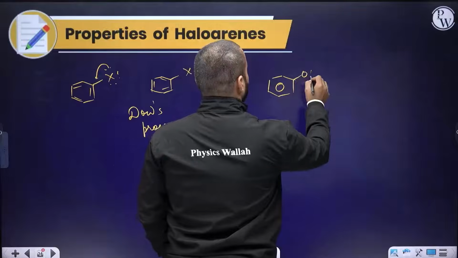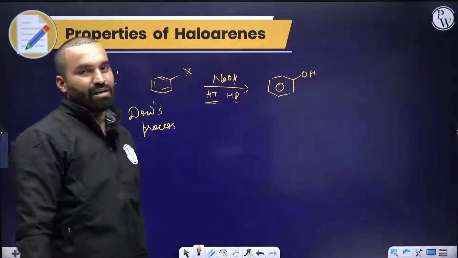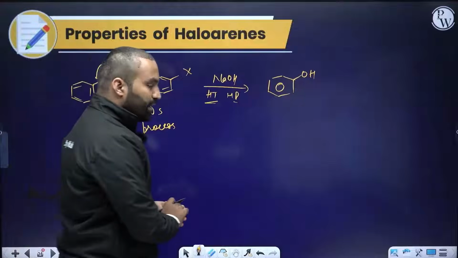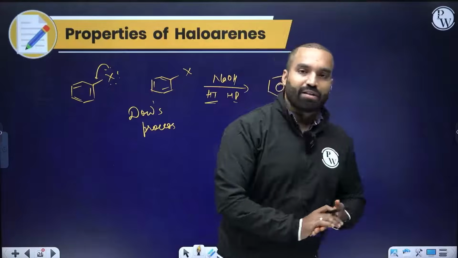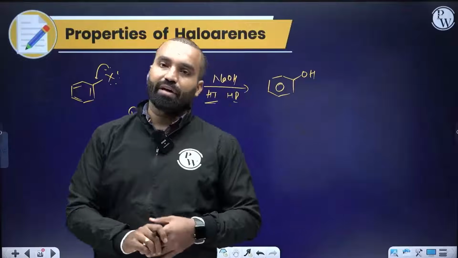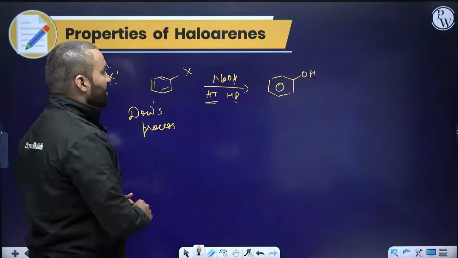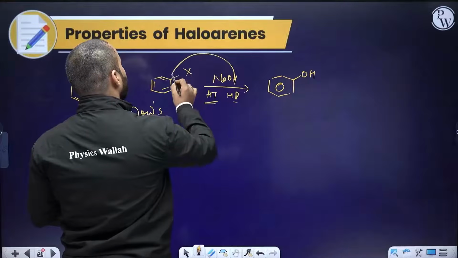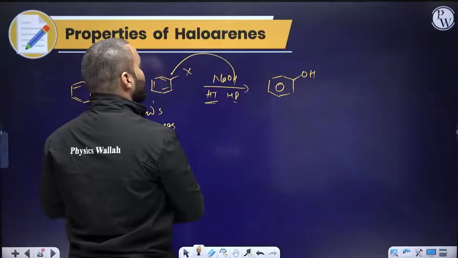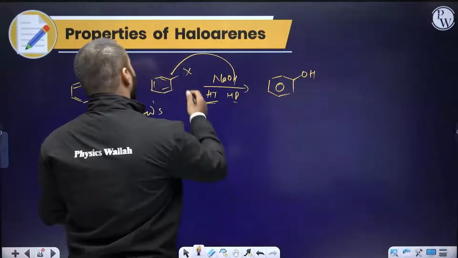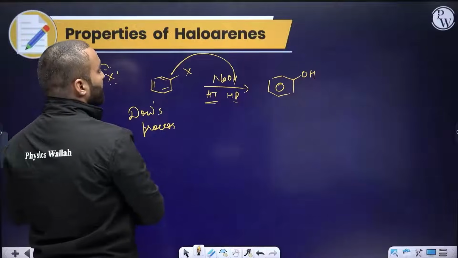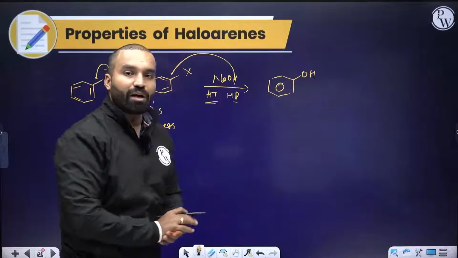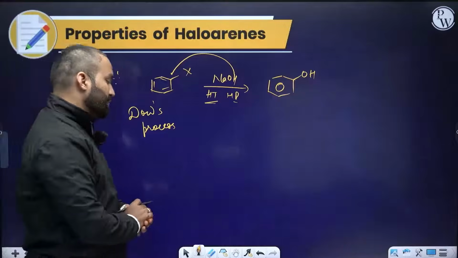This reaction is very challenging. Dow's process is the name of the reaction. It is done at approximately 623 Kelvin and 300 bar pressure. Very difficult reaction to do. How is it happening? Here I am increasing the nucleophilicity of NaOH, and that could easily kick out the halogen from the existing compound. Otherwise, in normal conditions, SN2 reaction is not very easily possible.